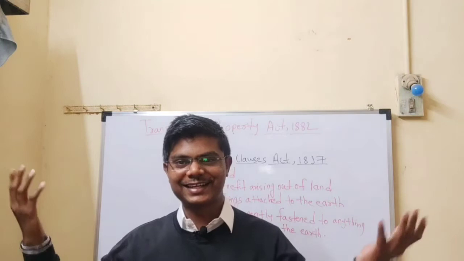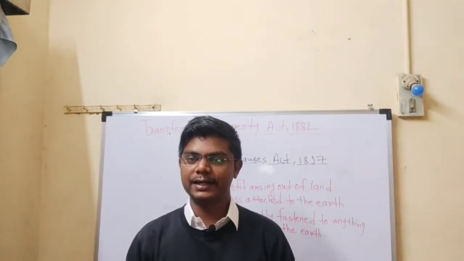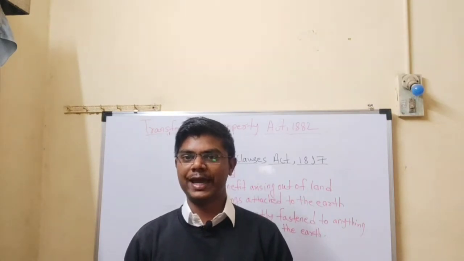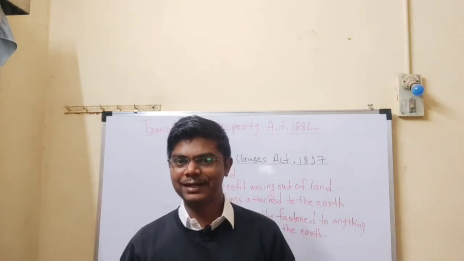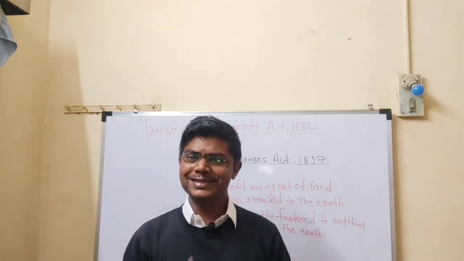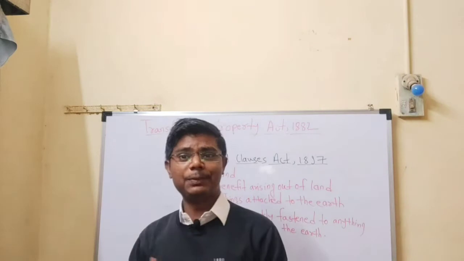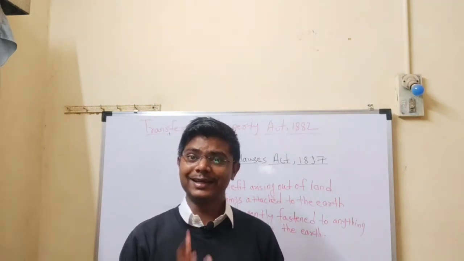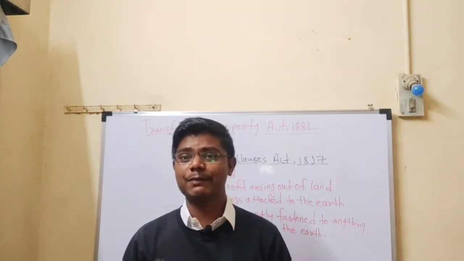Let's get started. The term immovable property has been interpreted under Section 3 of the Transfer of Property Act 1882 as follows. Immovable property doesn't include standing timber, growing crops or grass. Dear friends, actually this is a negative definition, meaning the definition is neither clear nor complete. If the meaning of any word is not clear, then we may find it in the General Clauses Act 1897.